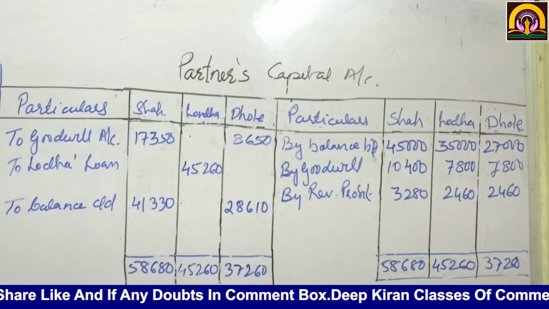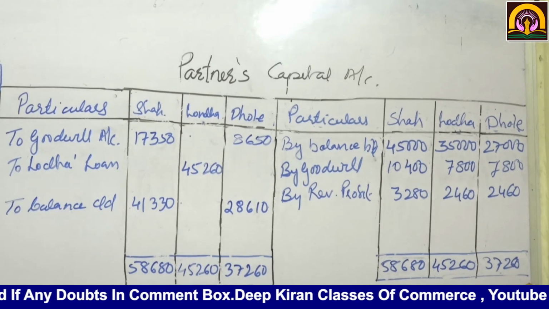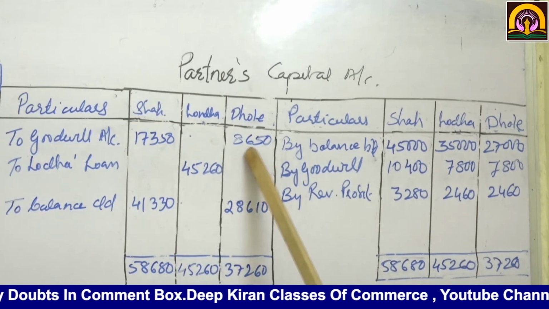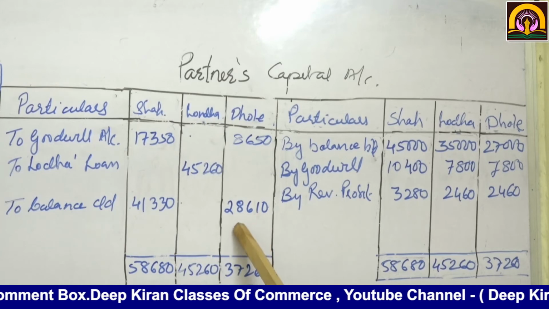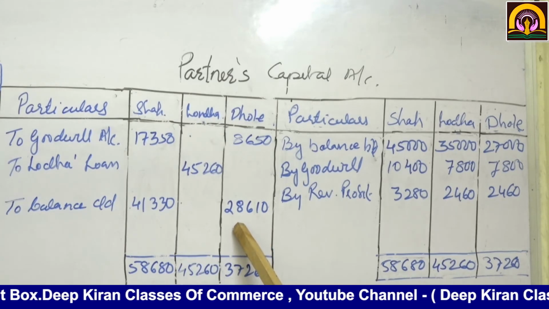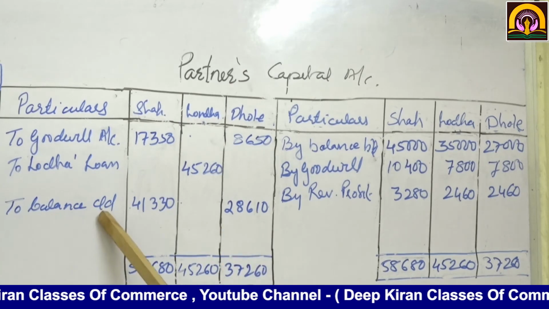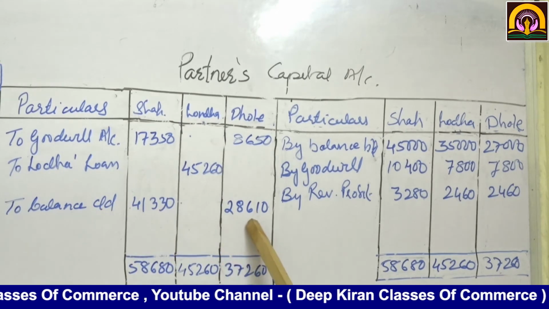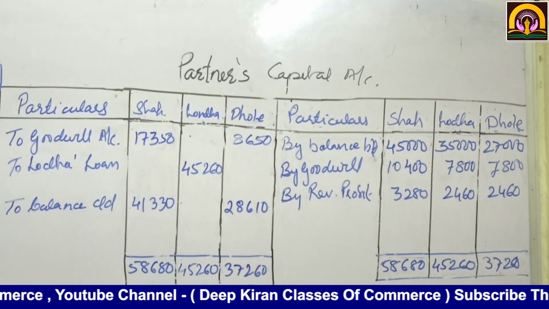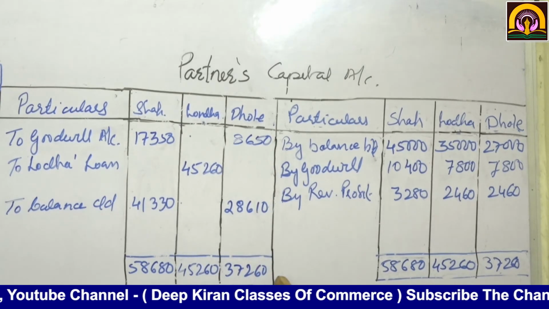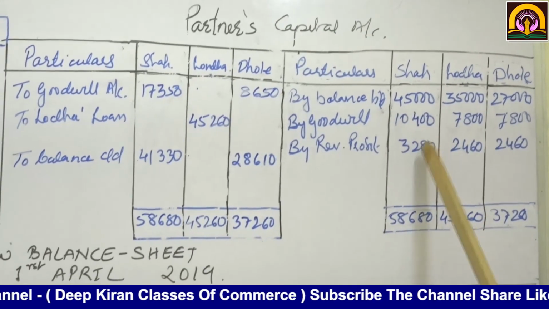Now we will close Dole's account. Dole's total comes to 37,270 minus 8,650. So what will be the remaining amount? 28,610. Write it: to balance carried down 28,610. Total it. What will be the total? 37,260. Now we will close Shah's account.